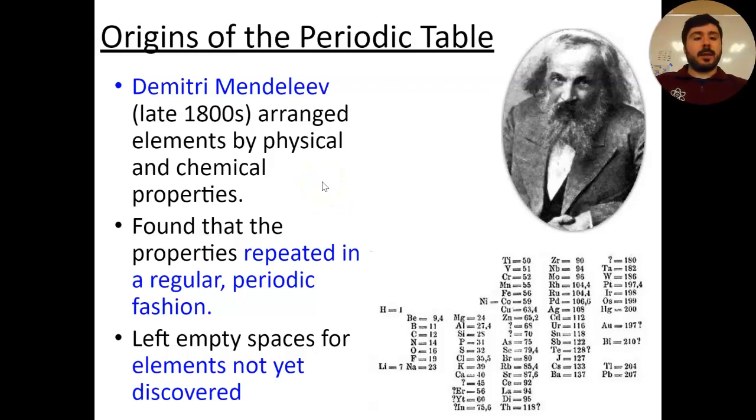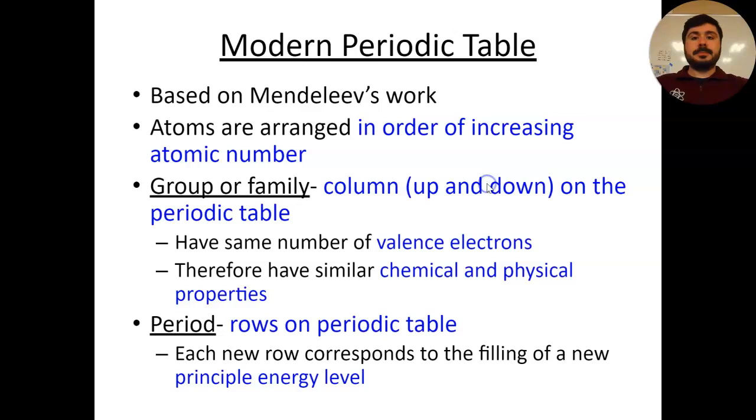He grouped them together based on those physical and chemical properties, and it turns out that actually wasn't that bad of a choice. He found that the properties repeated in a regular and periodic fashion, and that's where the name periodic comes from in the periodic table. He was also smart enough to leave empty spaces on his constructed table because he knew there were going to be elements not yet discovered. The more he put the table together, the more he could predict that there were going to be holes, and that those holes would be filled with newer elements discovered as time progressed.